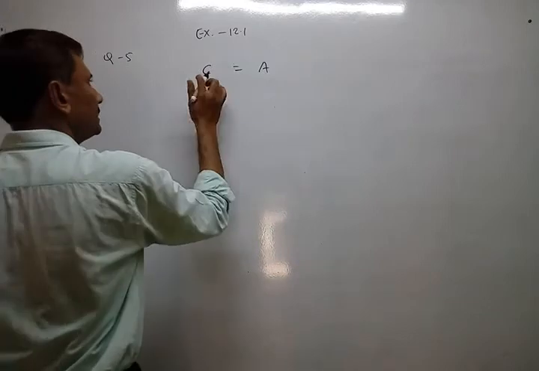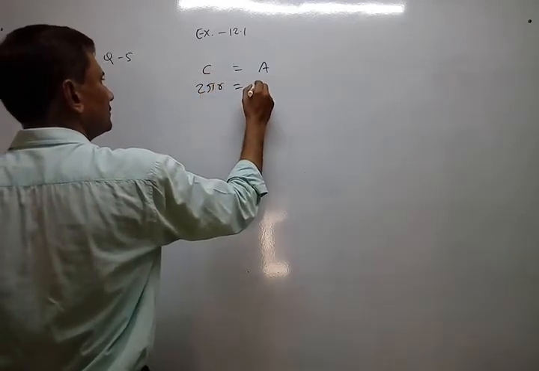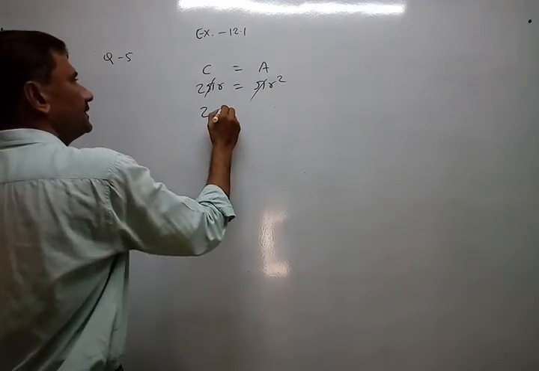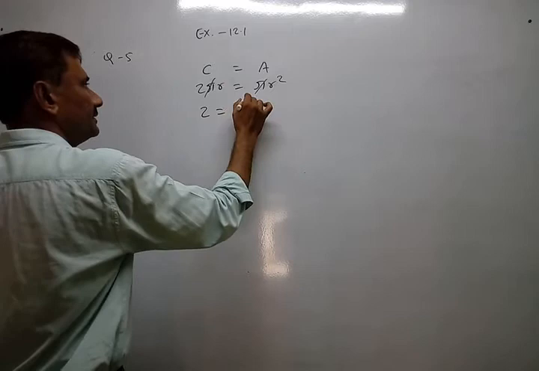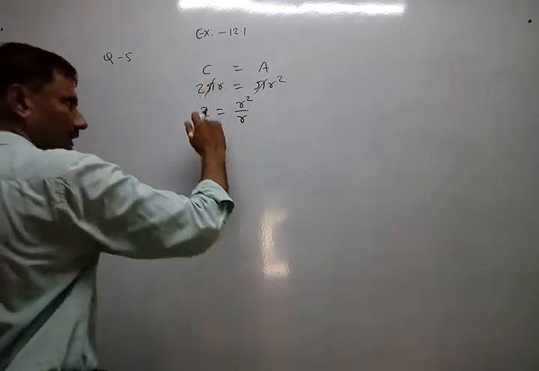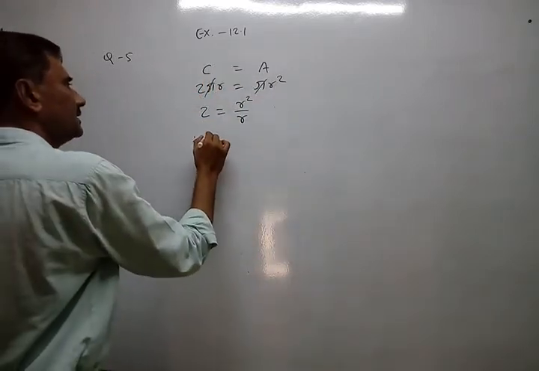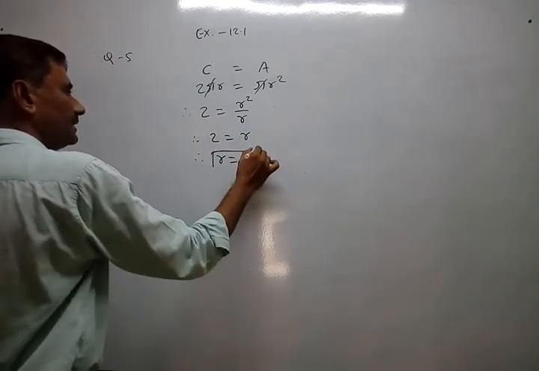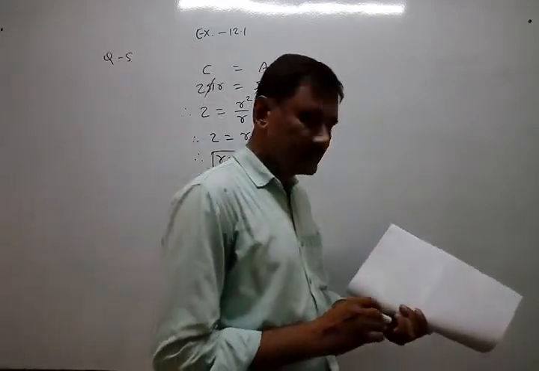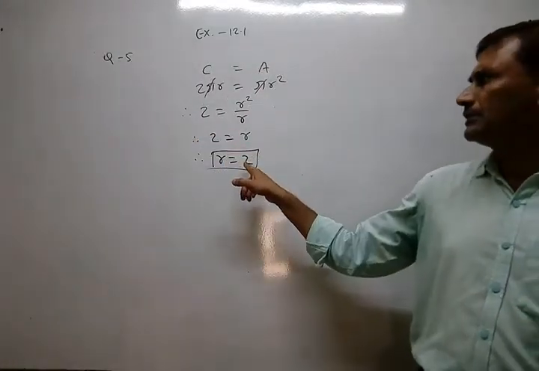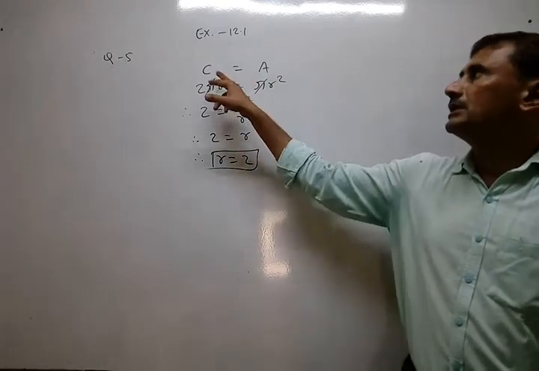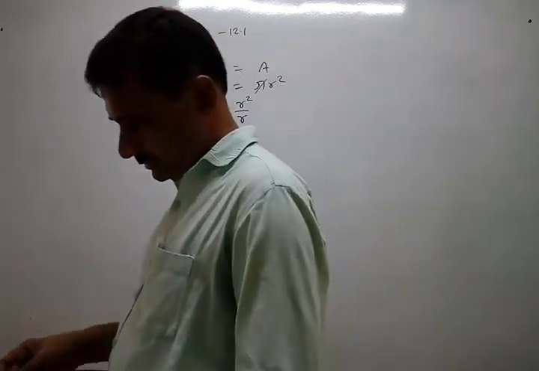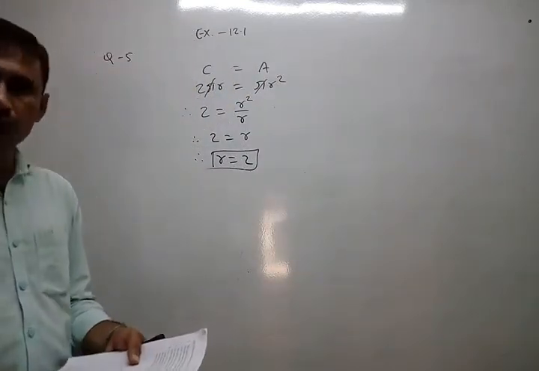Now just place both formulas. Pi will cancel. Sit that r, this r toward that, so r square upon r. r goes to r, so obviously 2 equals r, which means r equals 2. Whatever the unit is, that is not given, but the value of r is 2 units. So whenever you take r equal to 2, the circumference and area will both be equal. So that is the question, and you can remember the answer is 2.